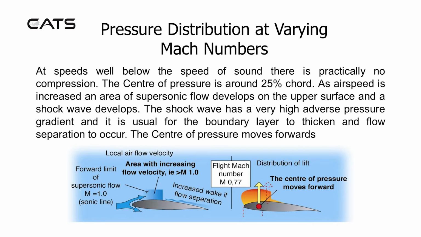Pressure distribution at varying Mach numbers. At speeds well below the speed of sound, there is practically no compression. The centre of pressure is around 25% chord. As airspeed is increased, an area of supersonic flow develops on the upper surface and a shock wave develops. The shock wave has a very high adverse pressure gradient, and it's usual for the boundary layer to thicken and flow separation to occur. The centre of pressure moves forward.